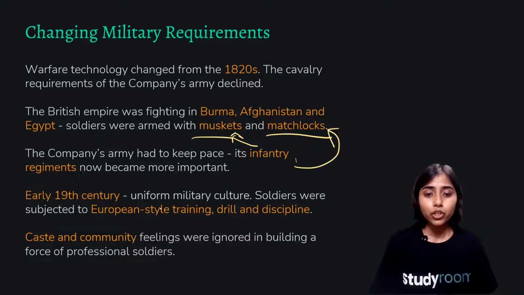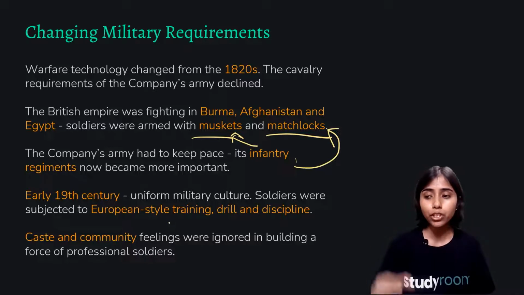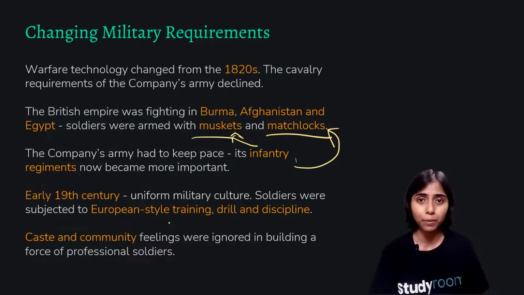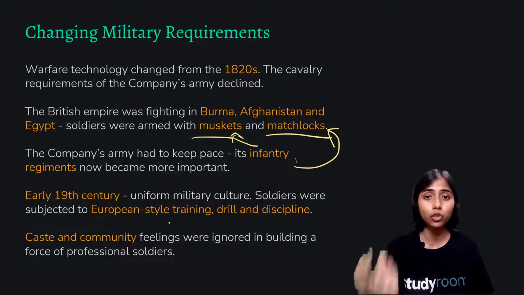In the early 19th century, a uniform military culture emerged. Soldiers were subjected to European style training, drill and discipline. So basically now they did not have the freedom to train according to their own rules and training methods. Now they had to be trained according to European means. They wanted to maintain their European standards. The training, the drill and the discipline all had to happen in the European way.